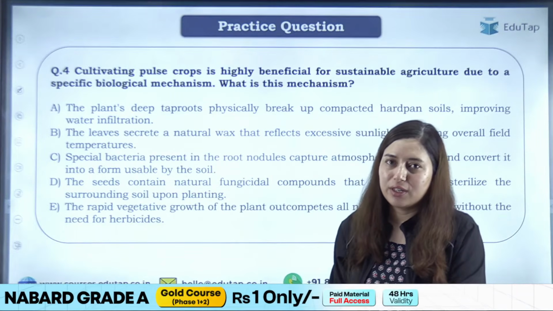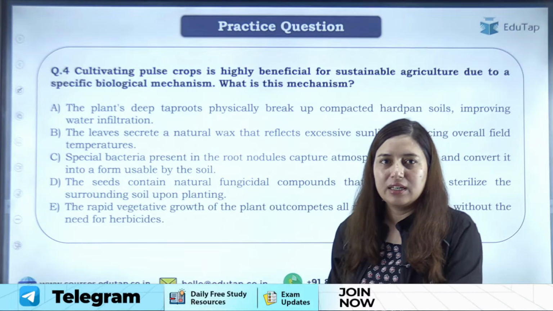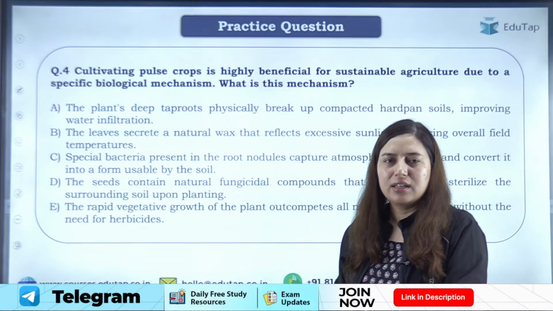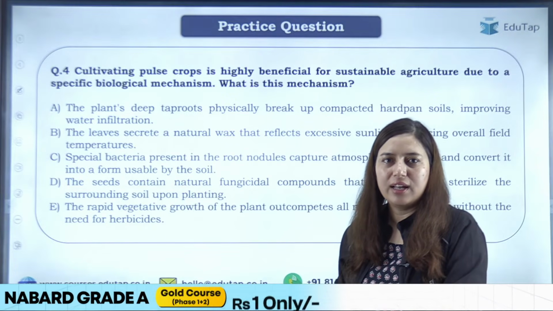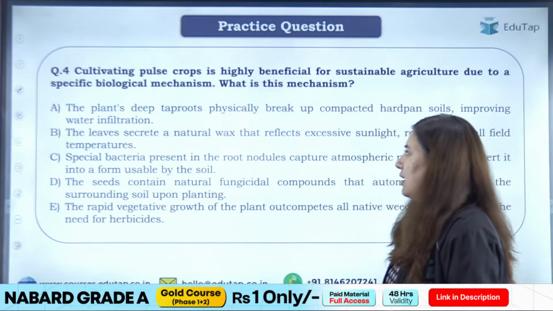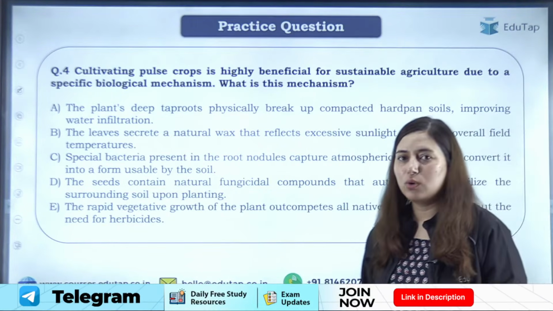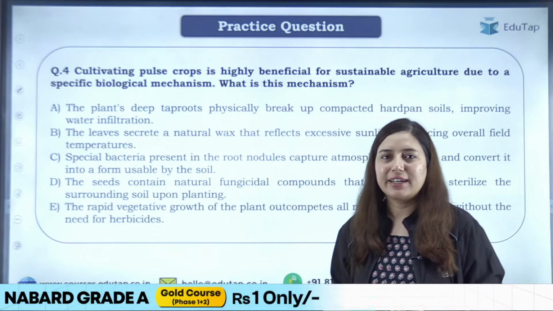So very good. I can see most of you are giving the right answer. Very good, Sachin. Akshada, very good. Aman, Nikhit Reddy, Mohanlal and Rishabh and Sandeep. Very good. Okay? Chalo, let me explain this to you first, what this mechanism is all about and which kind of crops have this kind of mechanism.